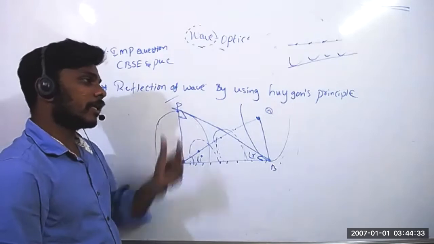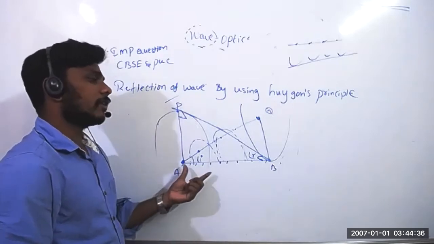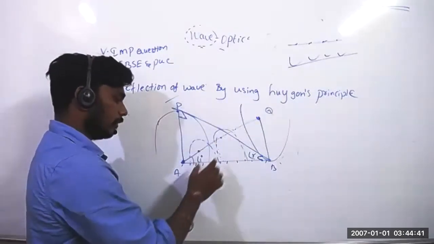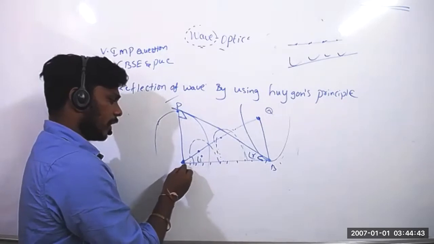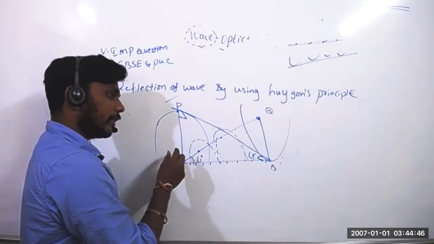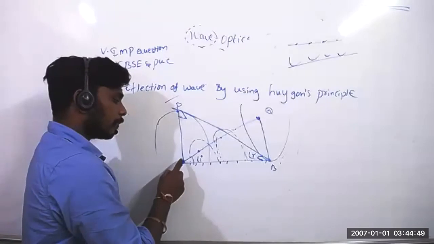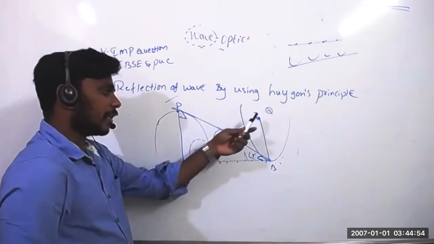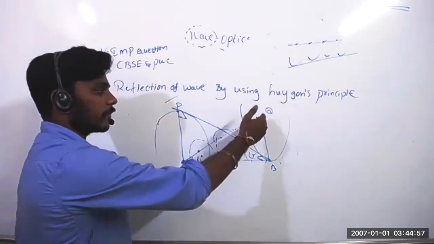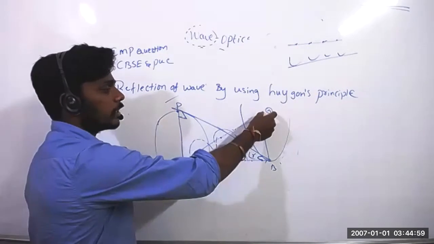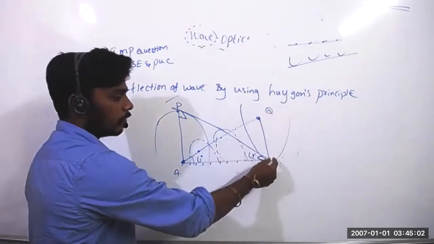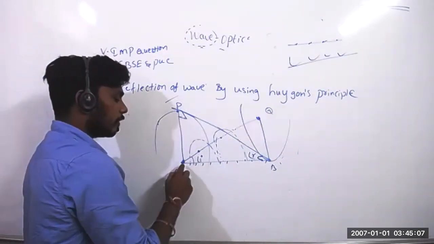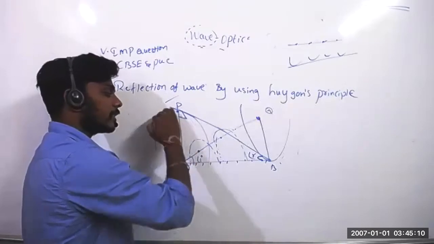Let us consider a planar source and consider one reflecting surface AB. If the planar source is traveling towards the reflecting surface, once one of the parts is incident at A, then that point source will give the spherical wavefront as shown in the figure. And the second one comes very close. In the time it takes to reach from Q to B, point P covers the same distance. That you have to write.